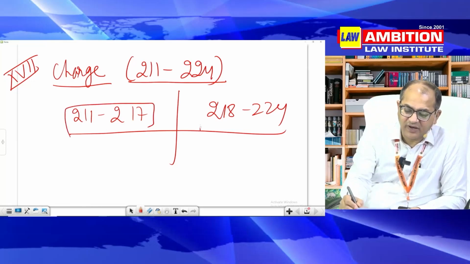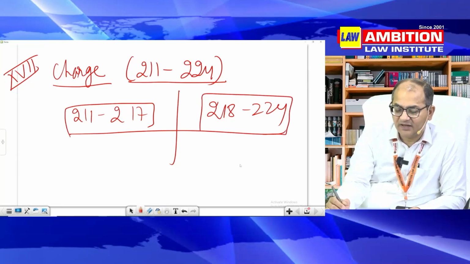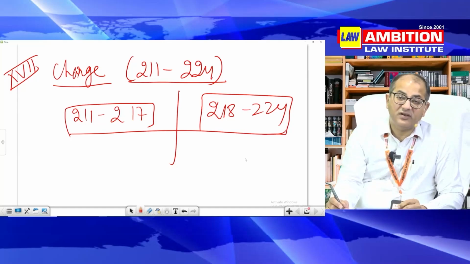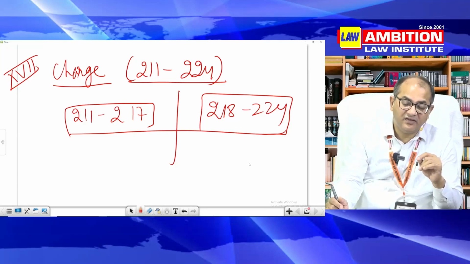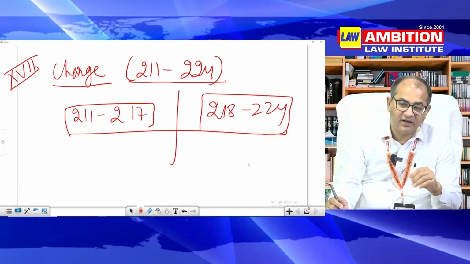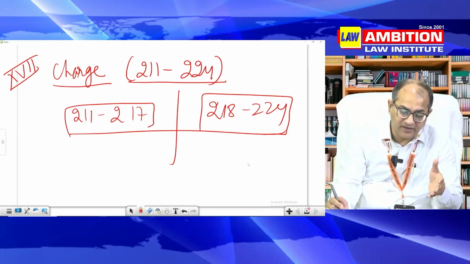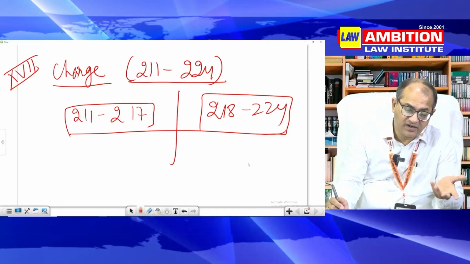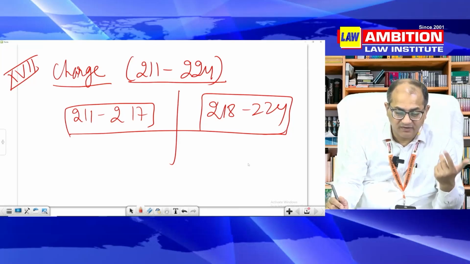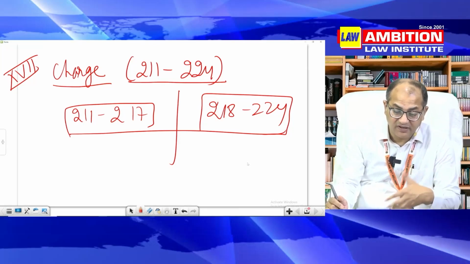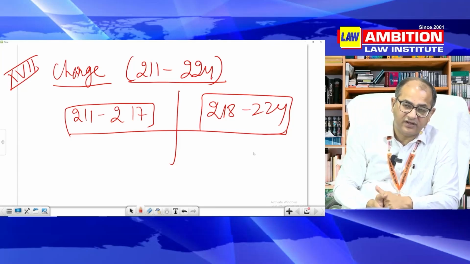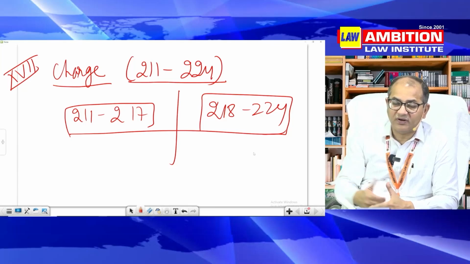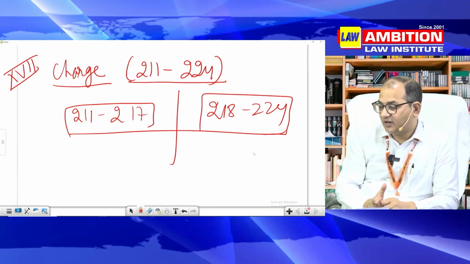The general question expected is: what are the different things to be taken care of in framing of charges? What is the effect of error in charge? If the error is immaterial, if the error is material, what will happen? 215, you will find this there. Obviously, if the error is immaterial, it is immaterial. If the error is material, then the charge is defective. Then there is a provision of alteration of charge in 216. Then there is the procedure for that alteration of charge in 217.